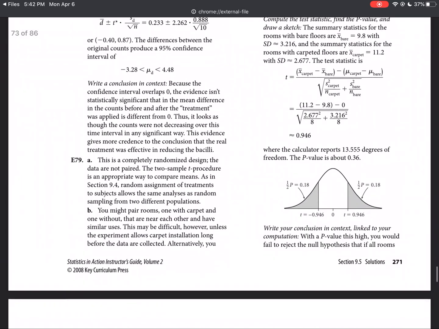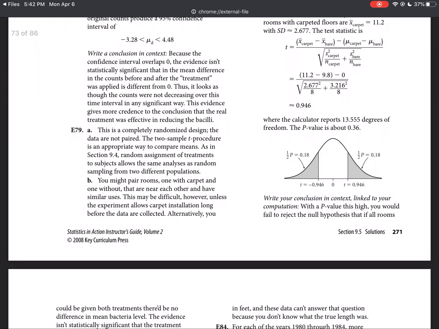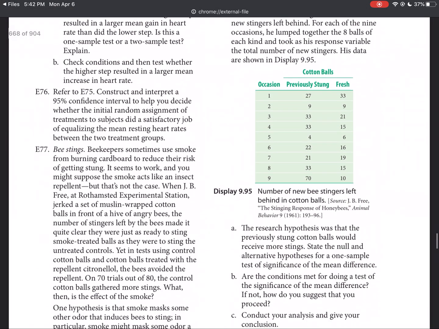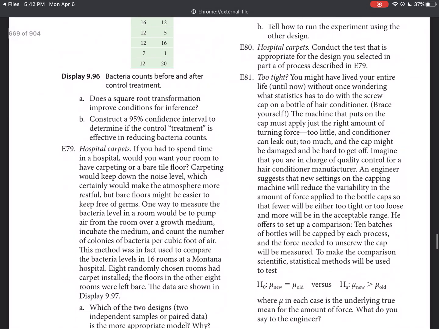All right, the next question you had to do was number 79. And I'm looking at the answers before looking at the question. That's kind of silly. Let's come down.